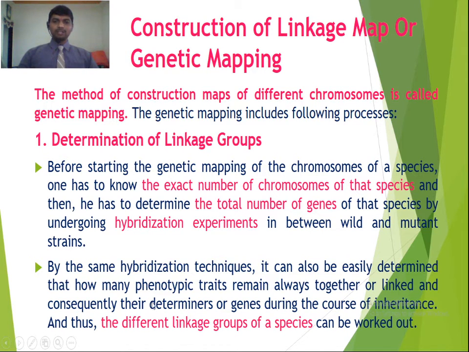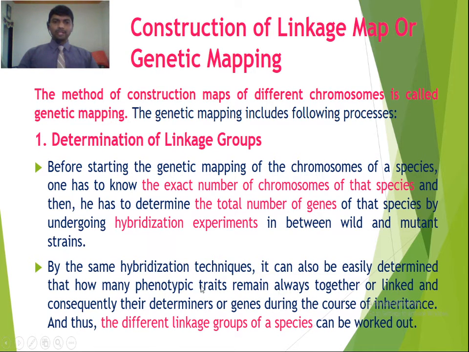So complete linkage we have to find out by hybridization experiment. Those phenotypic characters will always remain together; they do not undergo segregation or separation. Such determiners or genes, during the course of inheritance, always remain together or linked, so they form different linkage groups of a species.